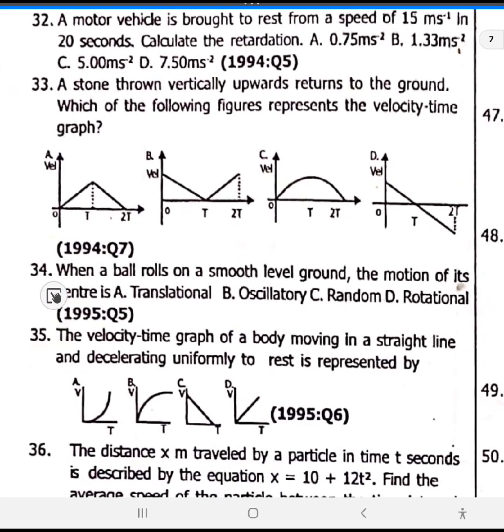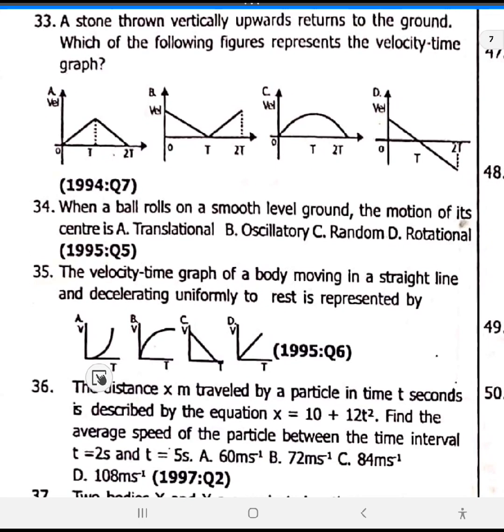Number 34. When a ball rolls on a smooth, level ground, the motion of its center is definitely option D, rotational motion, the motion that forms a circle. 35. The velocity time graph of a body moving in a straight line and decreasing uniformly to rest is represented by 35. Look at it.